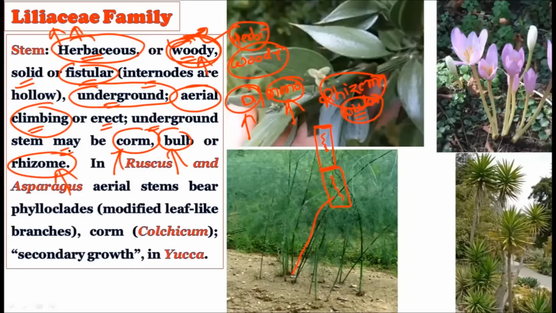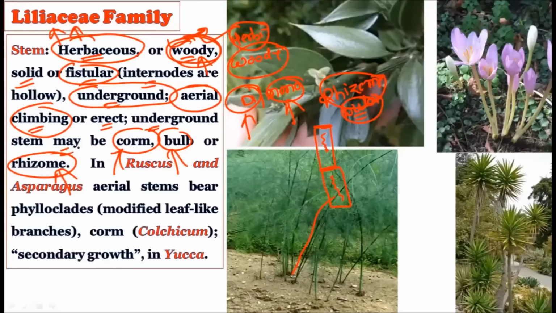And this particular Liliaceae family is very famous for showing the stem which is present under the ground, and they form special structures like corm, bulb, and rhizome through which they can perennate. Because the aerial plant will die after the incoming of unfavorable conditions. But the underground rhizome, corm, or bulb will remain secure inside in the dormant state, and whenever there is rain or the favorable season, these structures will create the new plant in the next season.